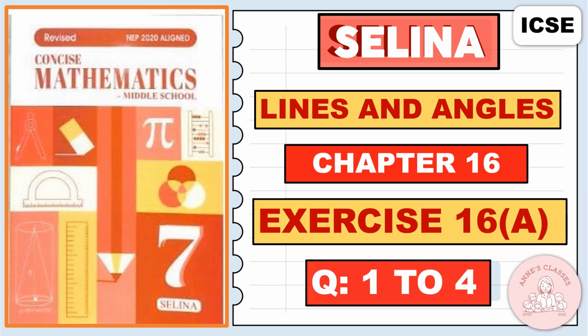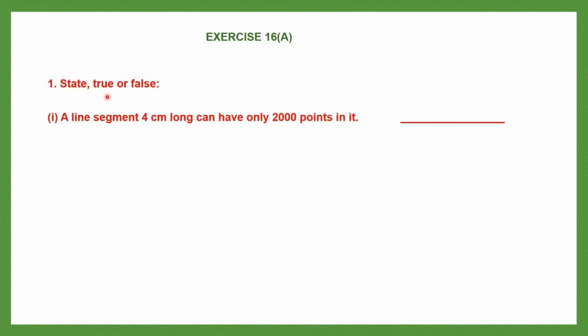Let's do lines and angles, chapter 16, exercise 16a. We are beginning with question 1, state true or false. The first statement is, a line segment 4 centimeters long can have only 2000 points in it.